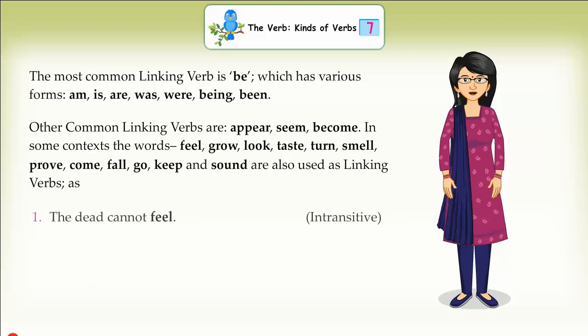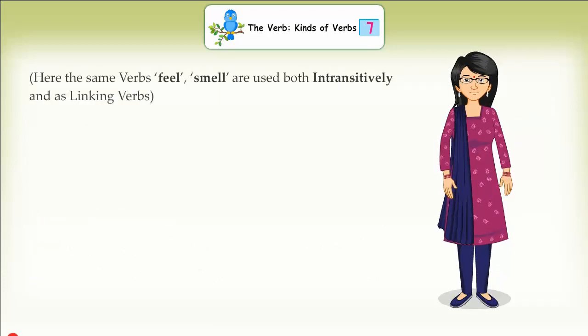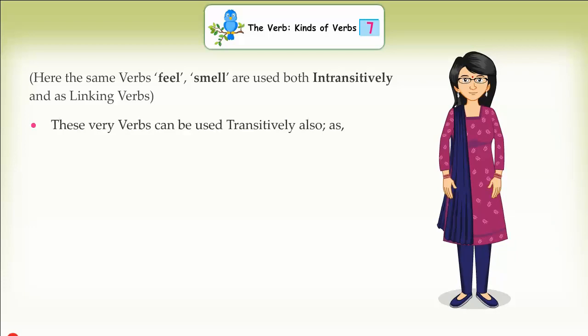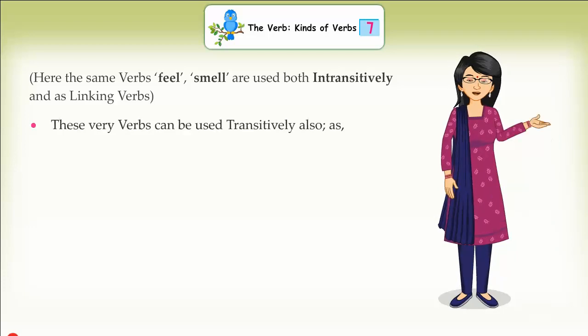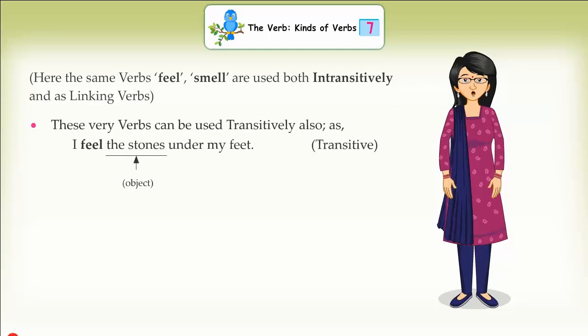1. The dead cannot feel. Intransitive. 2. I have got a cold and I cannot smell. Intransitive. 3. This fish smells bad, or we all feel sad. Linking verbs. Here, the same verbs feel and smell are used both intransitively and as linking verbs. These very verbs can be used transitively also, as: I feel the stones under my feet. Object. Transitive. Can you smell smoke? Object. Transitive.